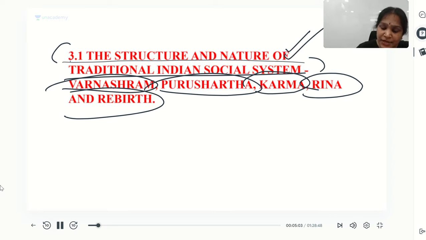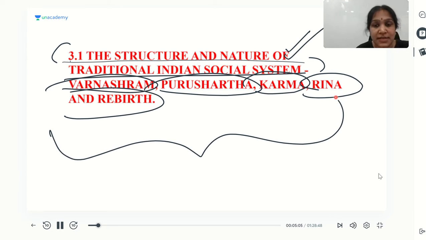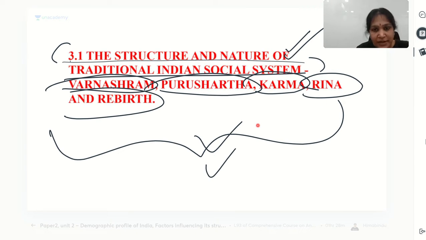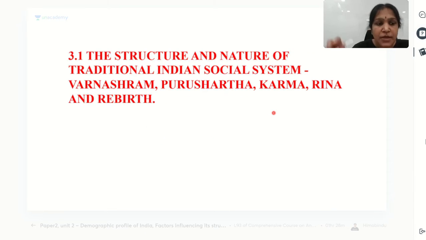So, if they ask the question like this, it means you have to write all these things. Understand that. If they ask the question like write a note on structure and nature of traditional Indian social system, then you have to write about Varnashram, Purushartha, Karma, Rena, Rebirth, all concepts. So that is the significance of understanding the titles and the topics. So can we move on?